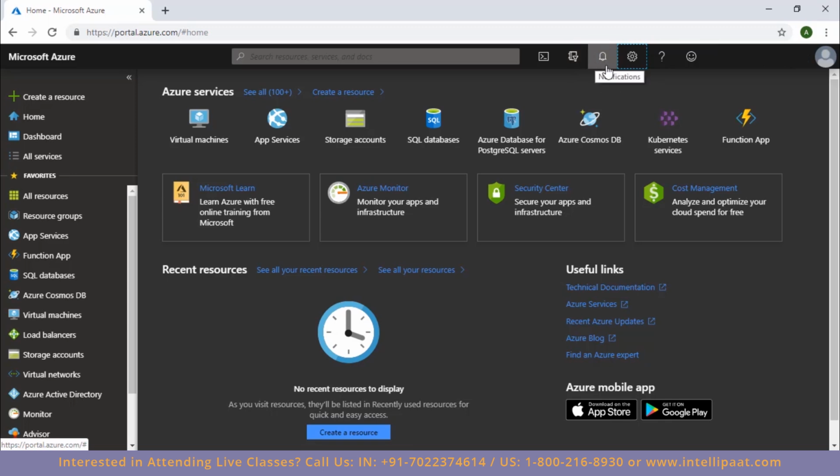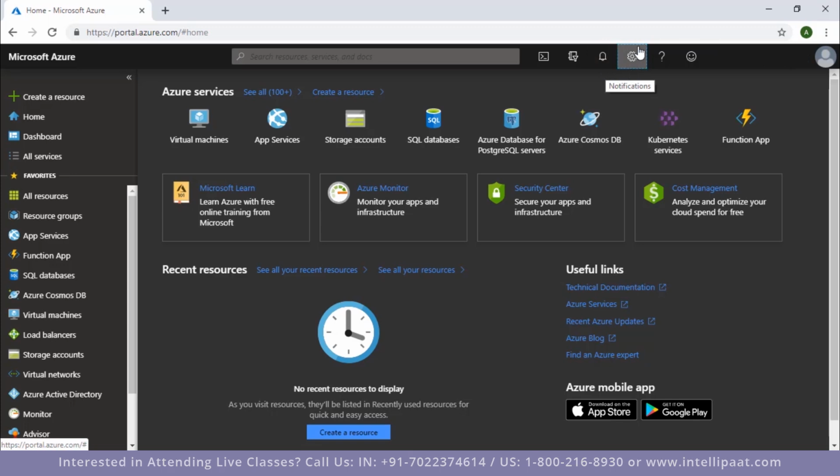To the right of that, we have notification icon, which will show you the notifications of various things, like whenever you perform an action on any of the Azure resources or any of the Azure services, you'll get a notification about that, or you'll get the notifications about your billing and charges and everything else. This notification actually comes in handy in situations where you have deployed a resource, but it's taking quite a bit of time, so you're not sure whether it's done or not. You can just click on this notification, and there you will see a bar showing whether your deployment is under process or whether it's done or whether it's cancelled.